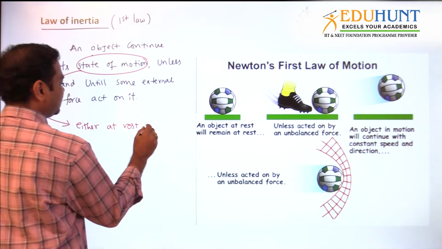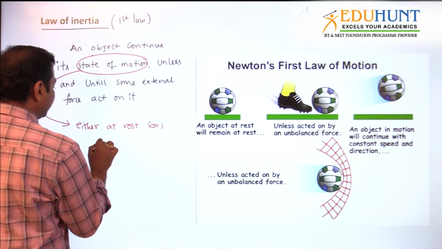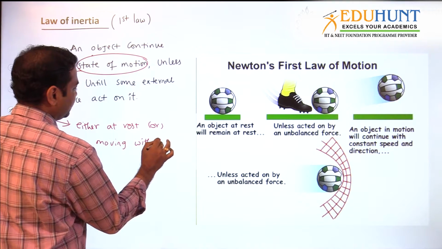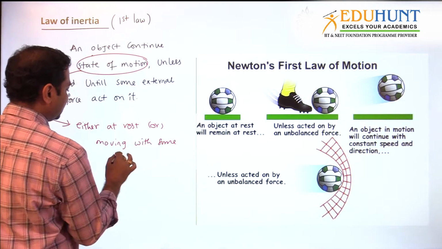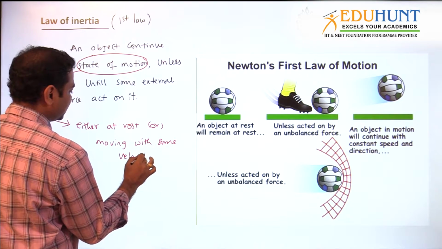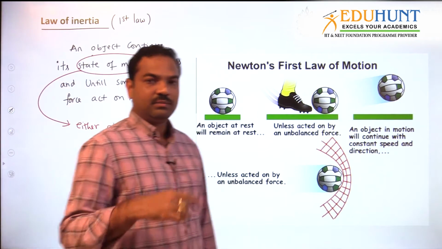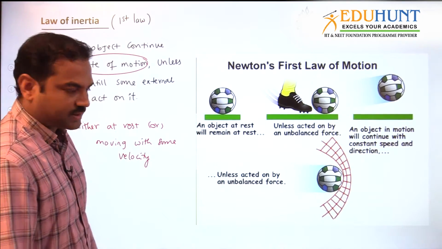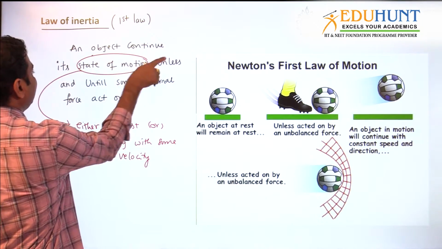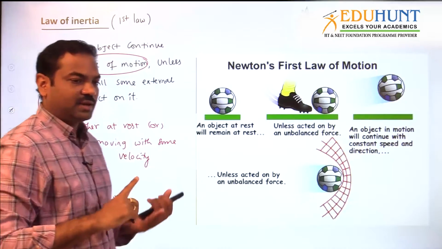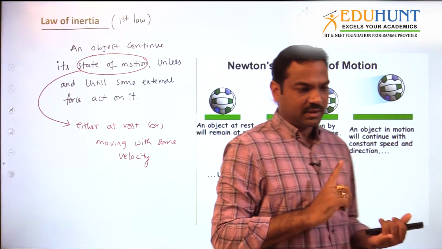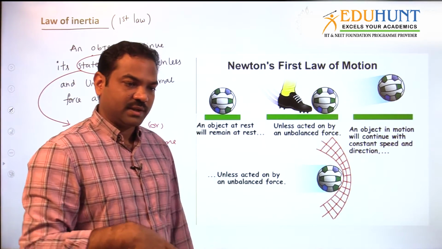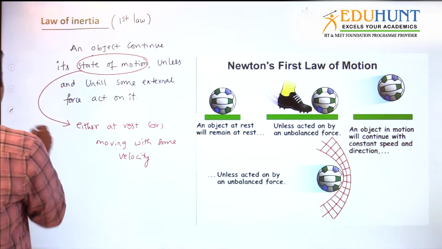So either at rest or moving with some speed, some velocity, this we call the state of motion. State of motion means moving or at rest. Rest is also a state of motion. So the object will continue its rest or continue in motion unless and until some force acts on it. If a force is acting, what does it mean?